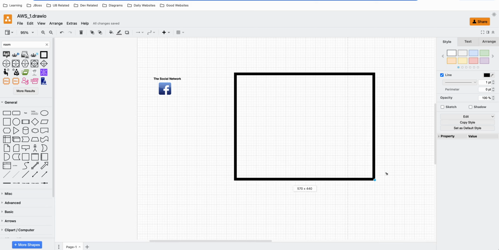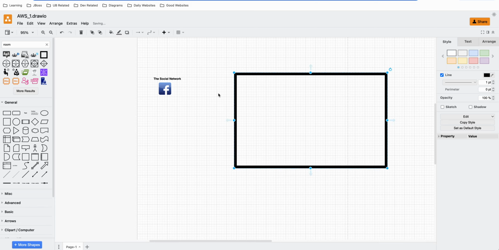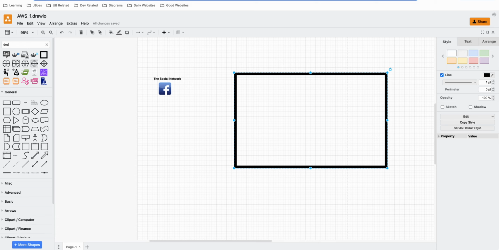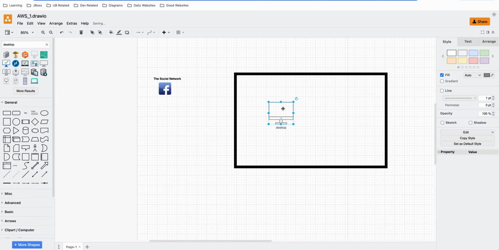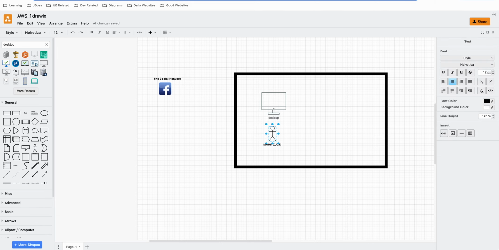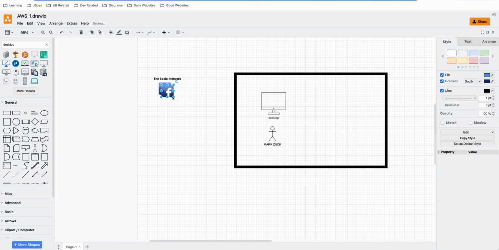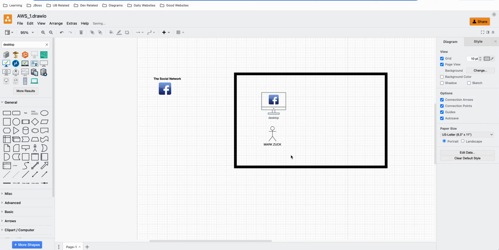So let me draw a picture here of a room. It also mentioned that Mark Zuckerberg coded Facebook. So he developed Facebook on his desktop at his dorm, together with his friends.